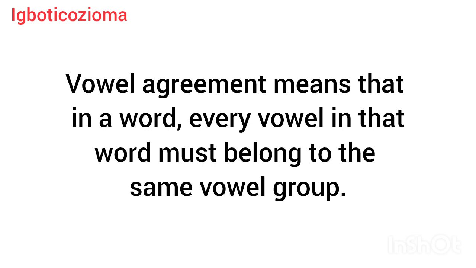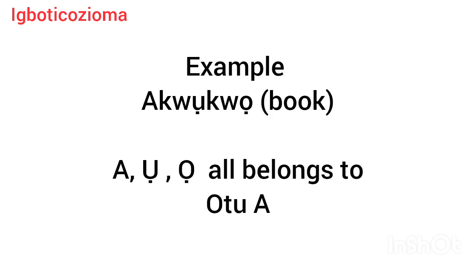Now let's take an example, the word akwụkwọ. You can see that a is a vowel. We have three vowels in the word akwụkwọ: a, ụ, and ọ. Now, can you notice something? You can see that a belongs to otu a and is the leader of otu a, group a vowel. Ọ bụ onye isi, ọ bụ isi otu a.